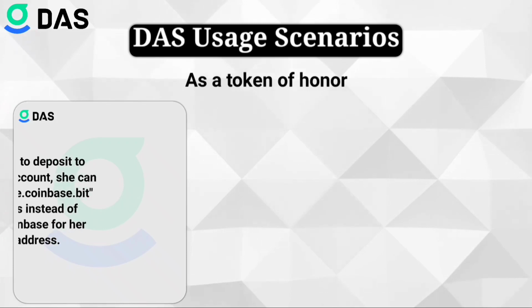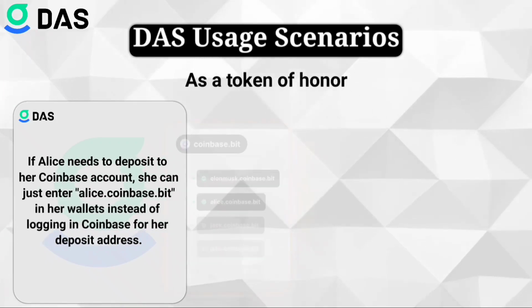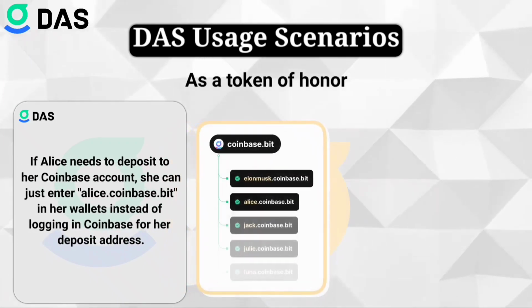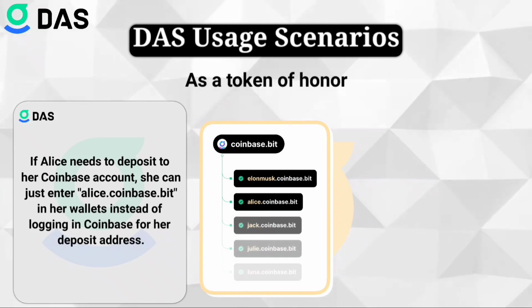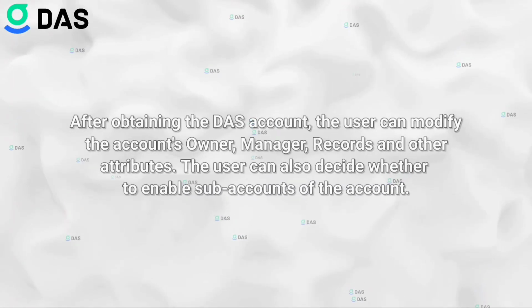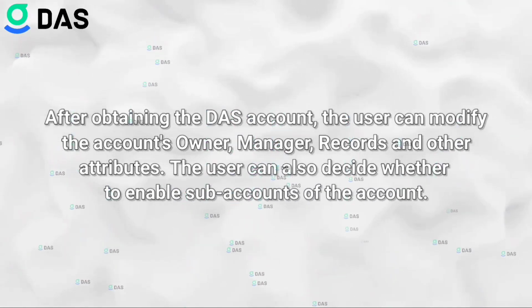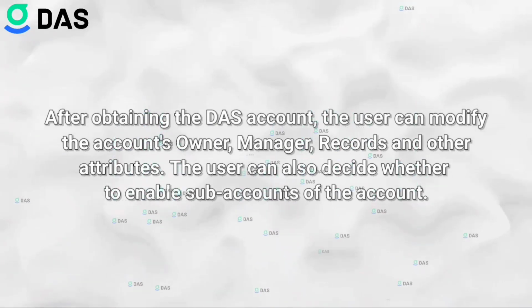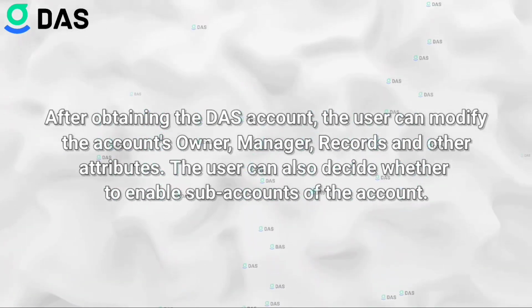If Alice needs to deposit to a Coinbase account, she can just enter alice.coinbase.biz in her wallet instead of logging in to Coinbase for a deposit address. User management. After obtaining the DAS account, the user can modify the account's owner, manager, records, and other attributes. The user can also decide whether to enable sub-accounts of the account.